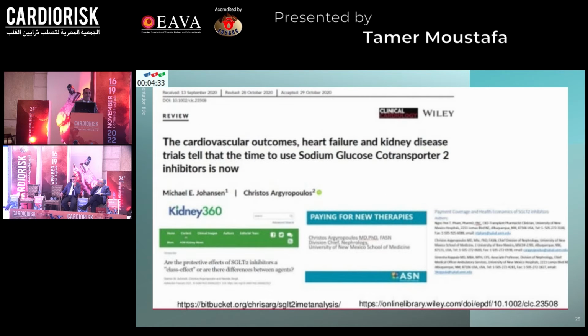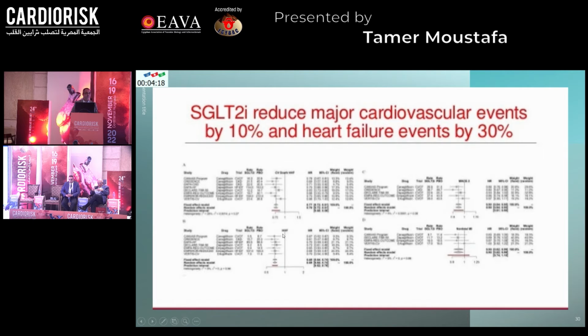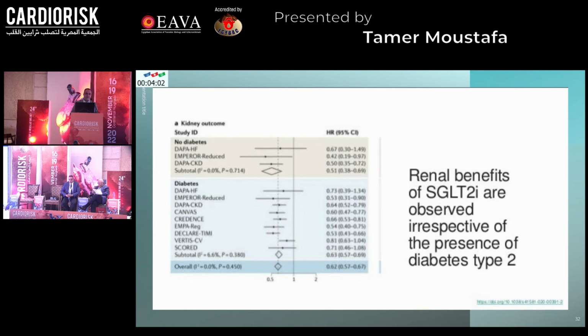The association between cardiovascular outcomes, heart failure, and kidney disease trials tells us this is the time to use SGLT2 inhibitors. SGLT2 inhibitors reduce all-cause and cardiovascular deaths by about 15%, reduce MACE by 10%, heart failure events by 30%, and reduce the rate of end-stage kidney disease by 37%, and the composite kidney outcome of worsening kidney function and end-stage disease by 39%. So the renal benefit of SGLT2 inhibitors is observed irrespective of the presence of diabetes or not.